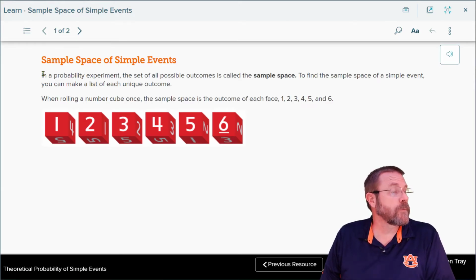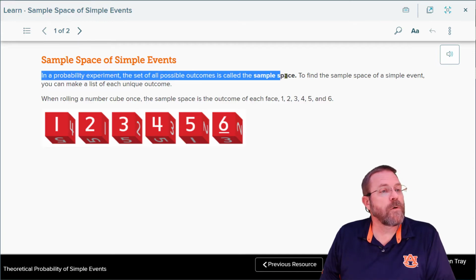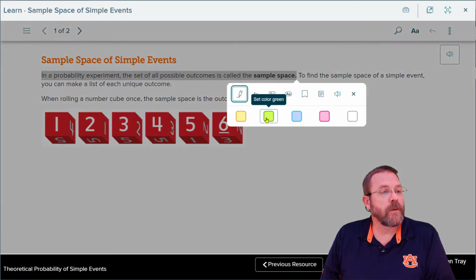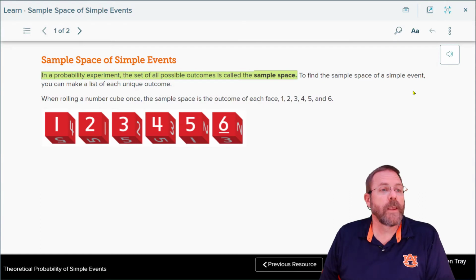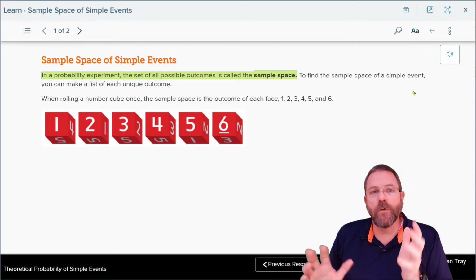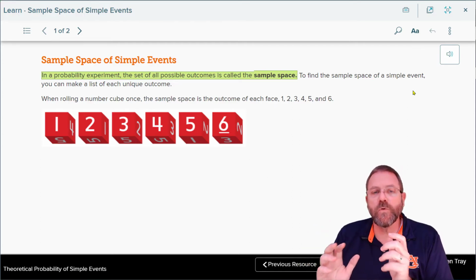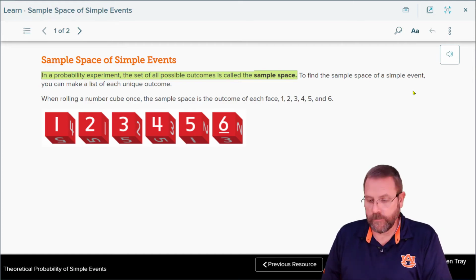and simple events. In a probability experiment, the set of all the possible outcomes is known as the sample space, another new vocab word. To find the sample space of a simple event, you can make a list of each unique outcome. When rolling a number cube once, the sample space of the outcomes of each face is going to be 1, 2, 3, 4, 5, and 6. Those are all the possibilities that you could get on that number cube.